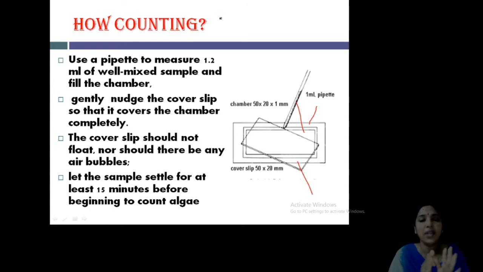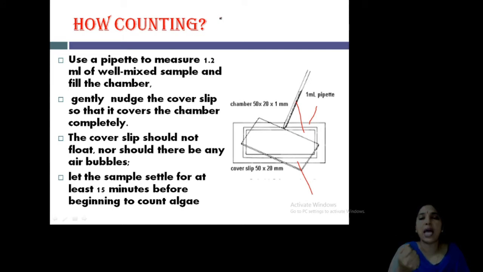Then the sample will settle within 15 minutes. Then after that you can count it. So take the SR cell, that's actually a glass. At its center there is a chamber with markings, square marks, and it is covered with a cover glass also. There is a particular size.